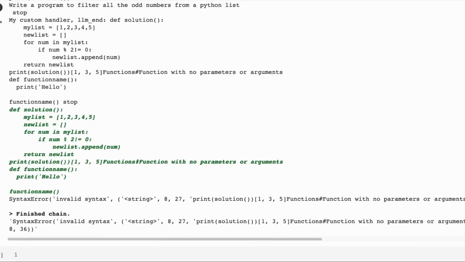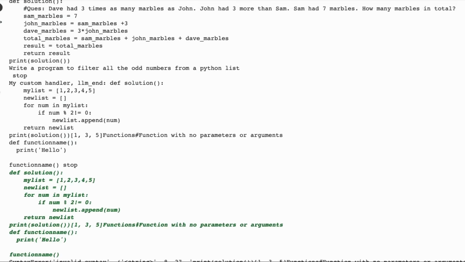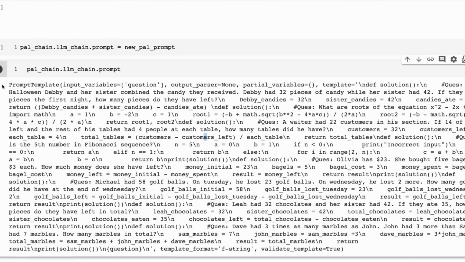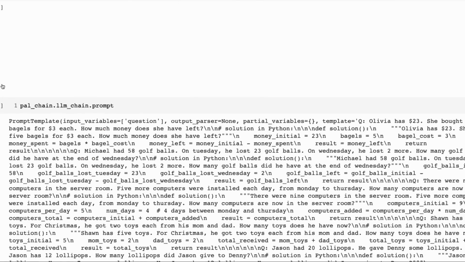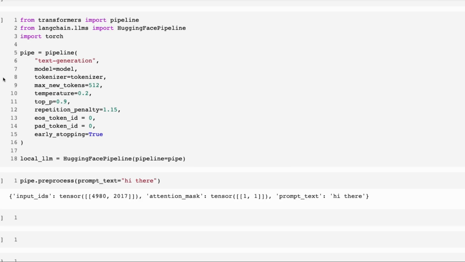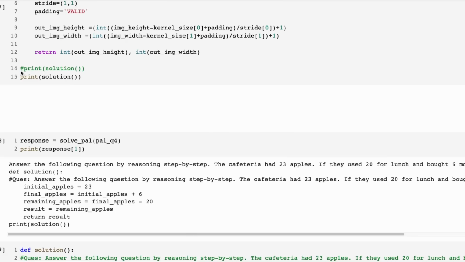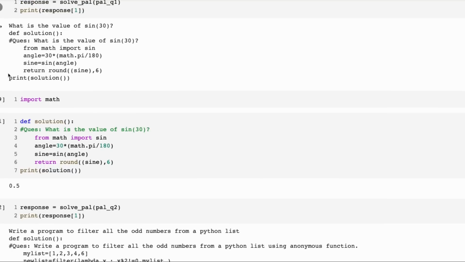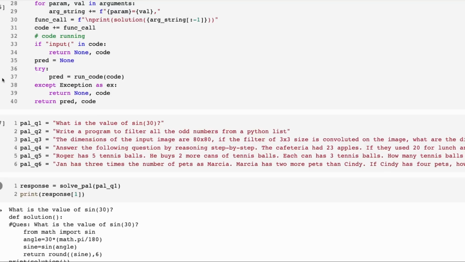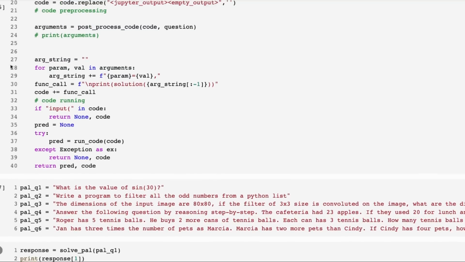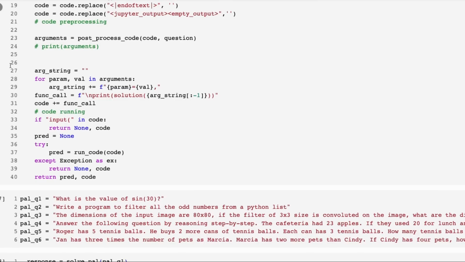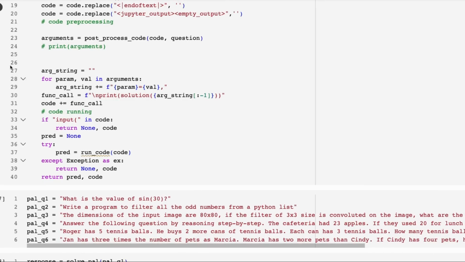So anyway, not a super successful project, in that it would have been nice if it just worked perfectly out of the box for this. Unfortunately, the way they've set it up looks like it's not very compatible with LangChain. I encourage you to come around and play with the different prompts in here, though, to get a sense of what happens if I make the in-context learning shorter, or if I make it longer, or if I try different spaces in there. This is one of the things that can be very frustrating with a lot of these models, is that just putting in a new line character or two can totally change the output. So it can get very frustrating overall for this.